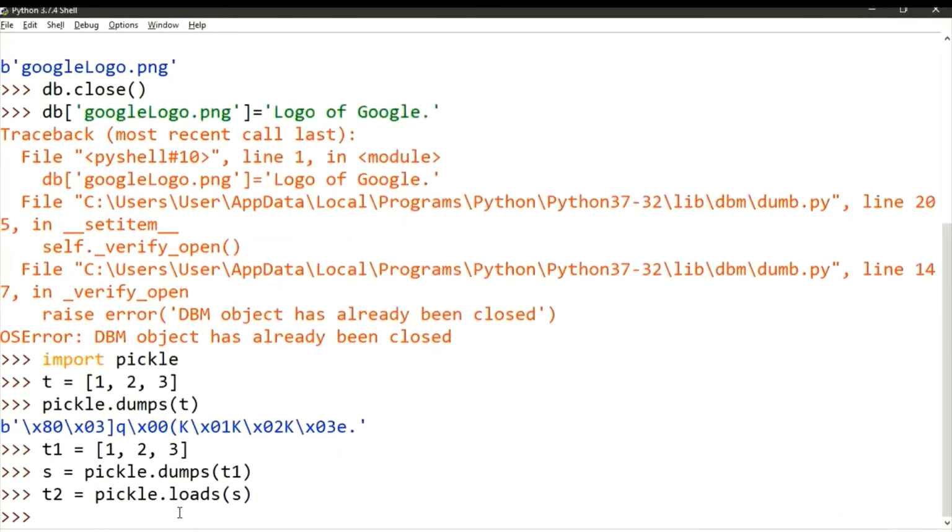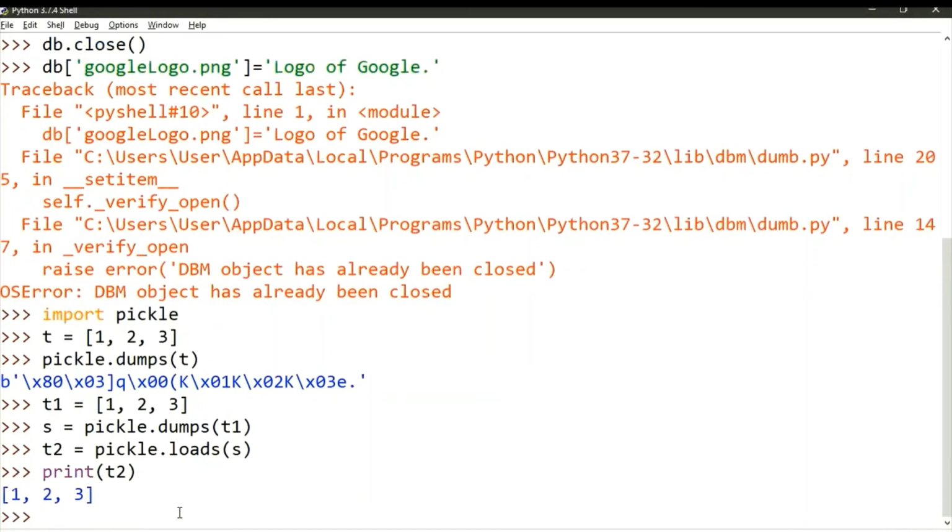The string is loaded into t2: t is converted to a string by s, and s is converted back to that particular value t2. Now if I print t2, I'm going to get the same thing.